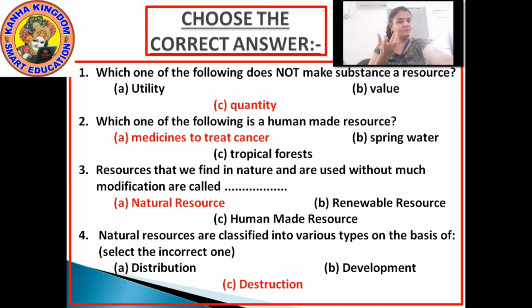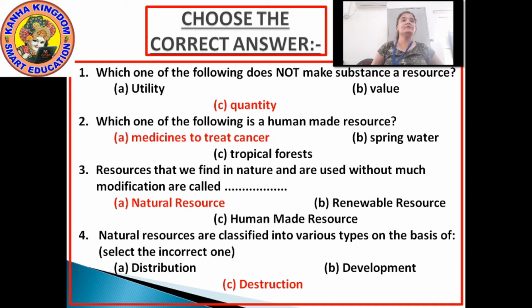Renewable resource, human made resource or natural resource? Of course, resources which we find in nature, it is telling us. So that is natural resource. So the answer of C is natural resource.